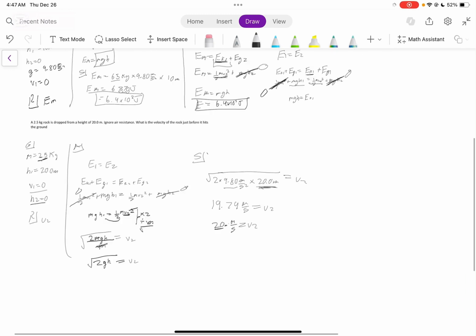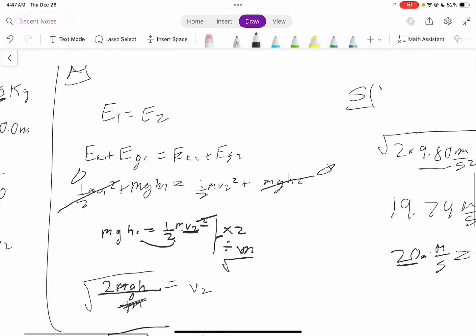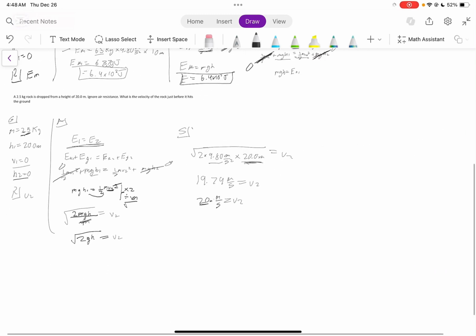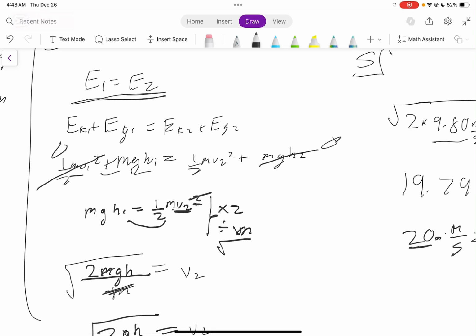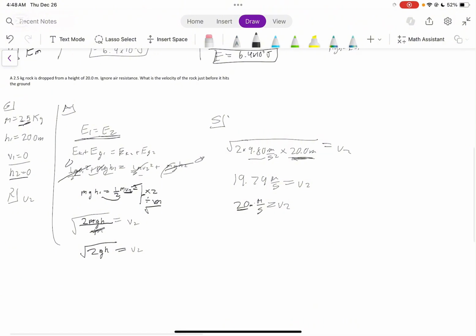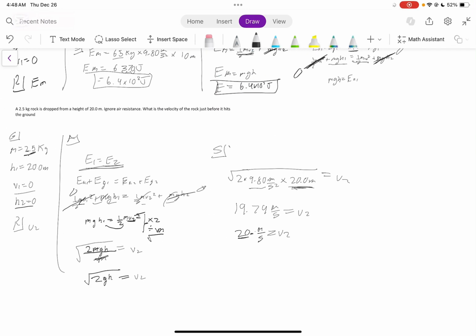And that's how you use conservation of energy and how it applies to these questions. Most of the questions that you will do, you will often start off with E1 is equal to E2. From here, you just have to rearrange, maybe to get height, maybe to get the initial velocity, maybe the mass. A lot of these things you just have to rearrange. Oftentimes you'll notice that we have an M in all of these terms, so you can just drop out M and you don't really need to worry about it. You don't really need mass. If you're ever dealing with a question where you don't have mass, you usually don't end up needing mass in the question.